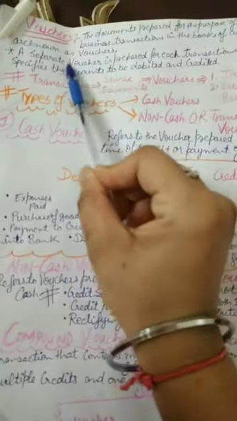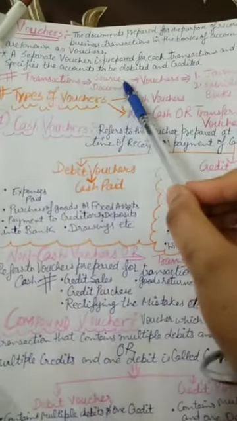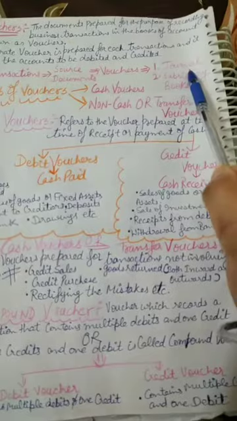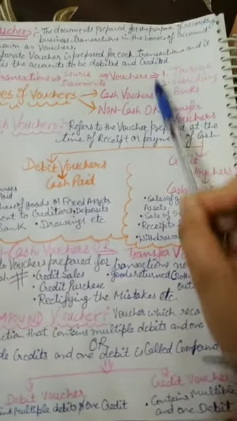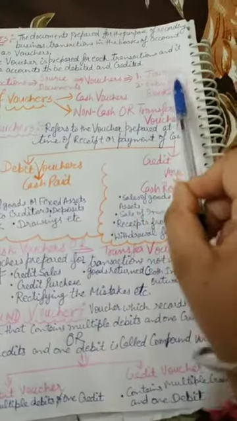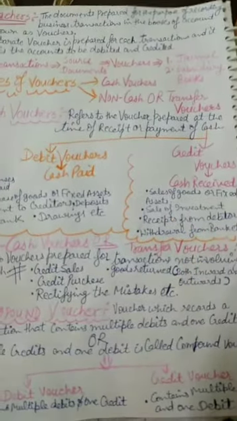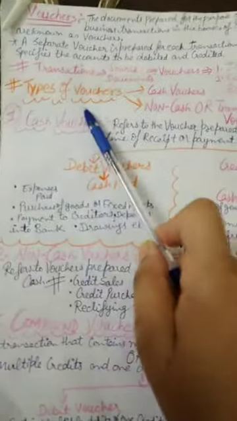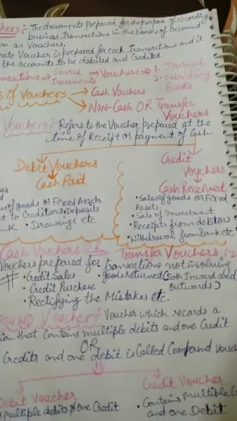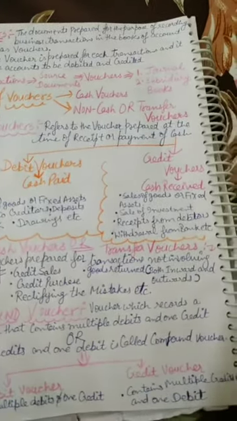That is known as a voucher. Transaction, source document, voucher, then we pass the entries in the journal, then the subsidiary books. These are the practical portion, so I will discuss these two in detail when we start our practical portion. Types of voucher: cash voucher and non-cash voucher. Non-cash voucher is another name for transfer voucher.